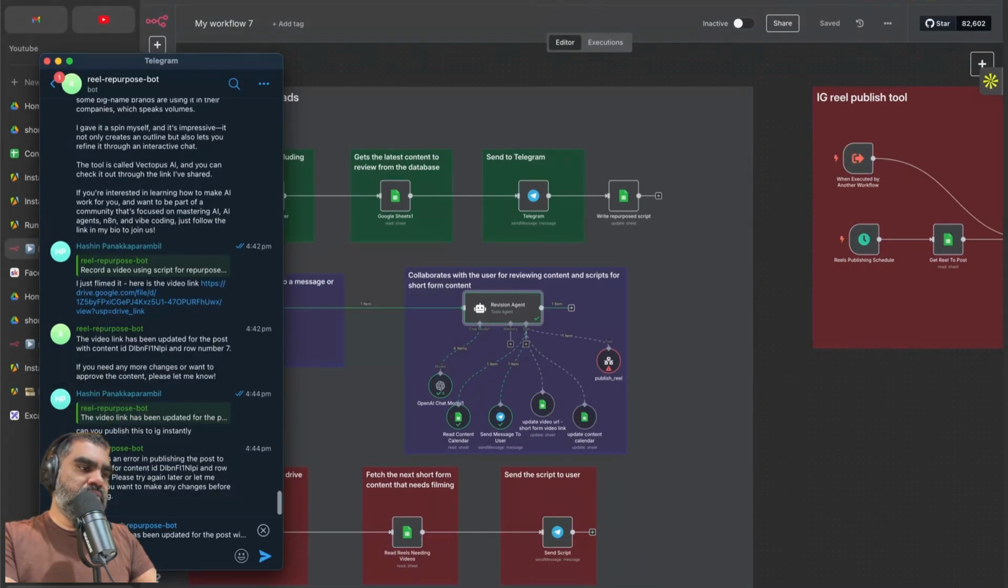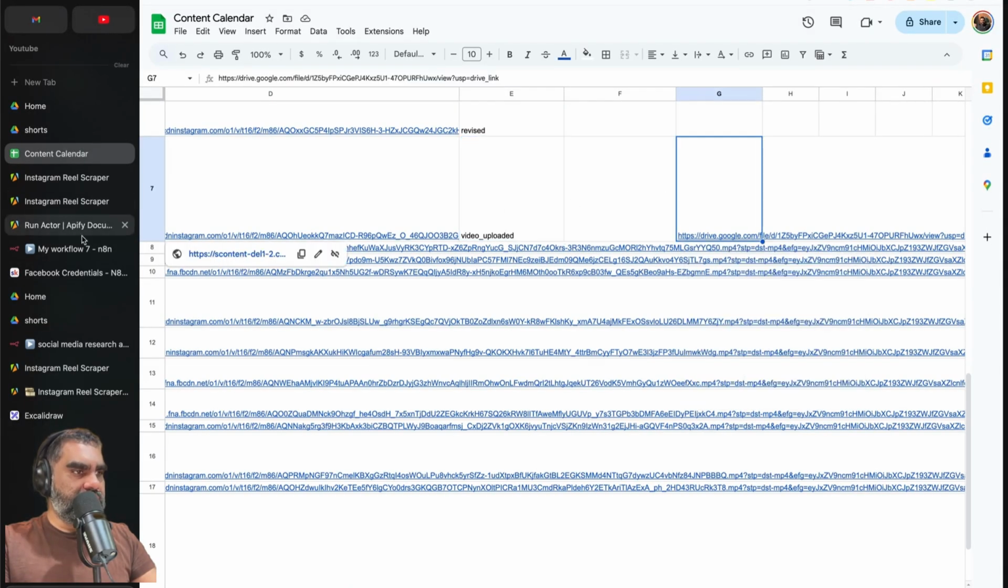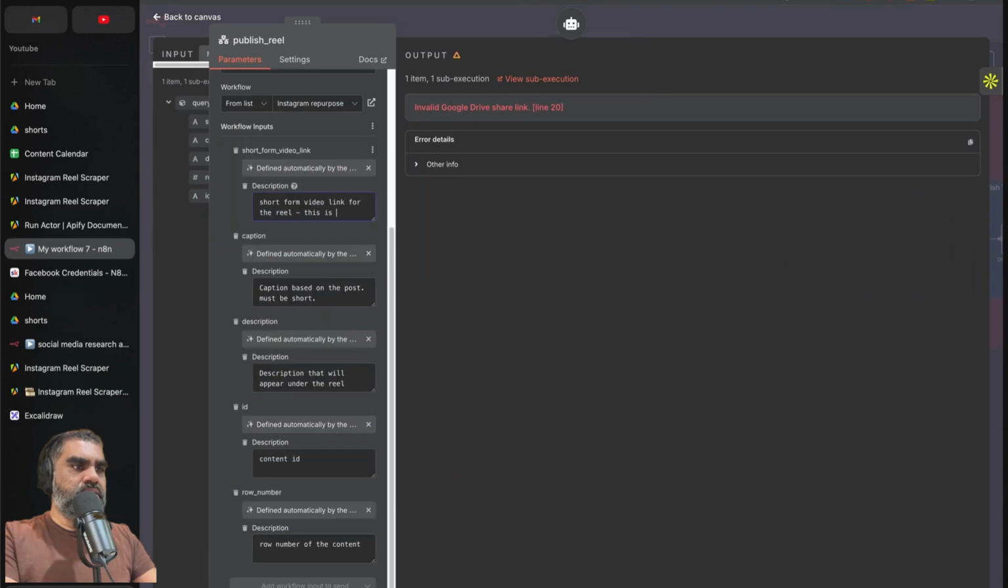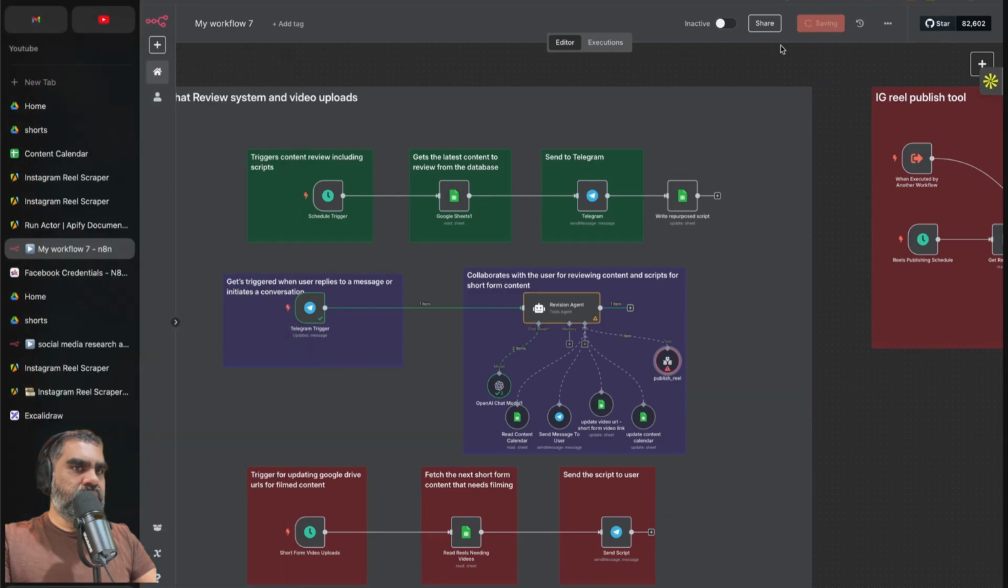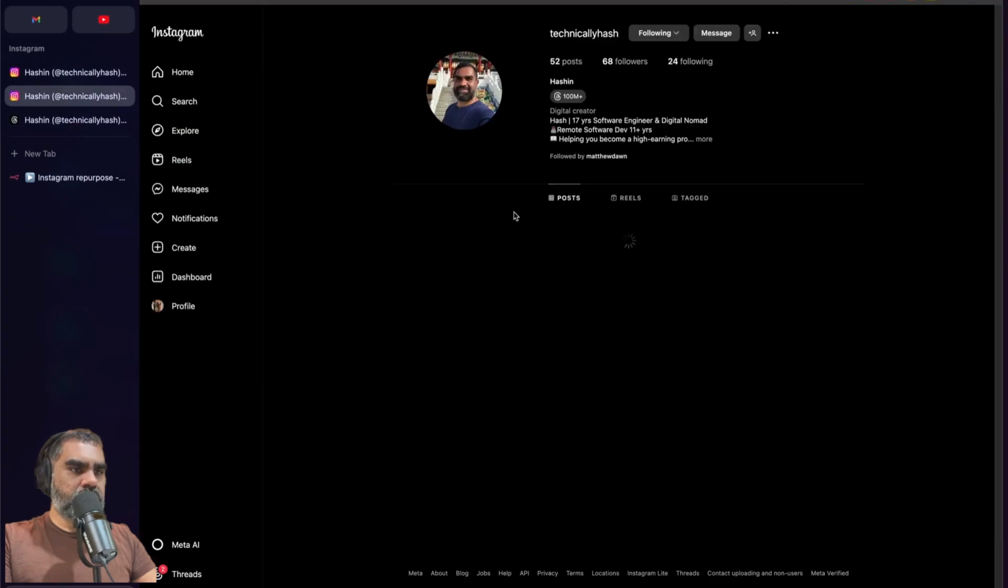Reply, publish to now. Invalid Google Drive share link. For some reason, it's not passing the Google Drive share link. So I'm going to explicitly say this is the Google Drive share link. Try that once more. Reply. I have to save this. That looks like it is working. We'll be able to see once it finishes on my Instagram.